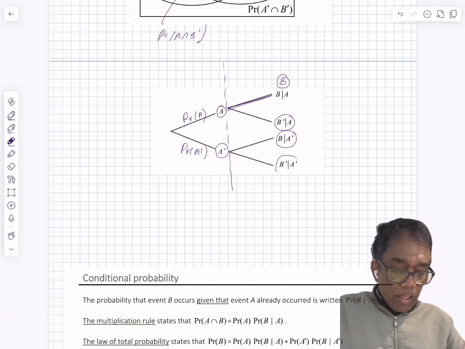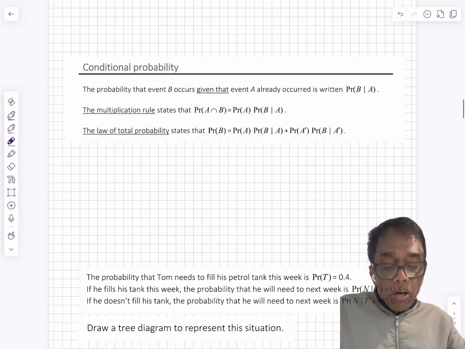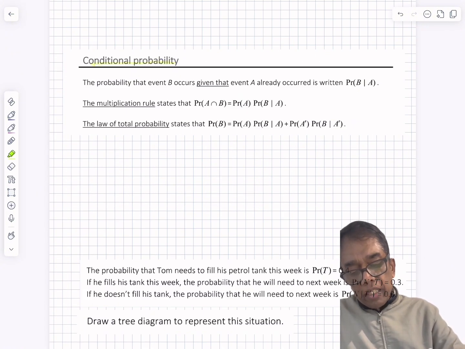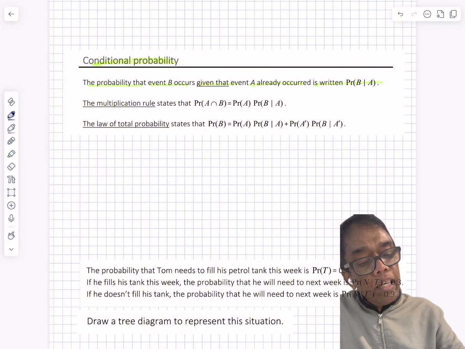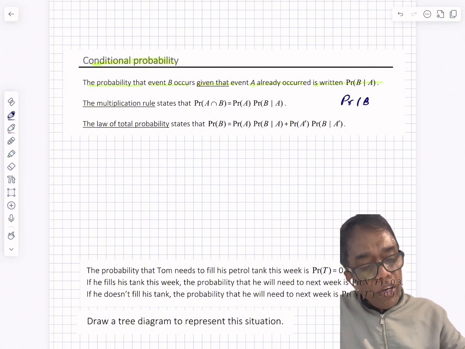Okay. Let's see the conditional probability. Now, the conditional probability that event B occurs given that A already occurred is written as the probability of B given A.